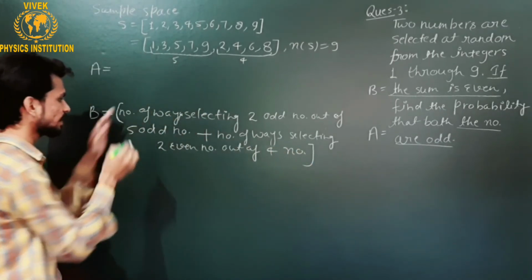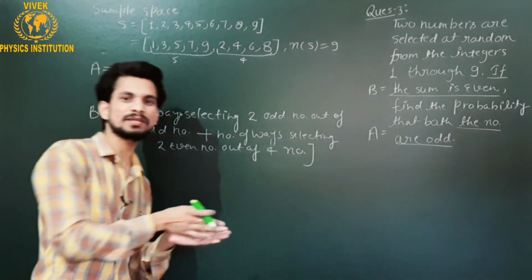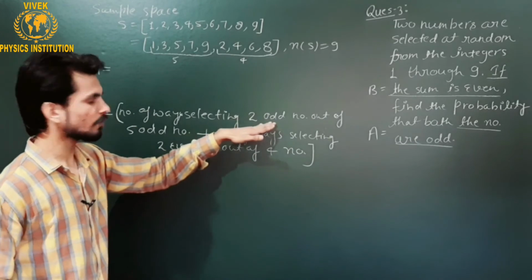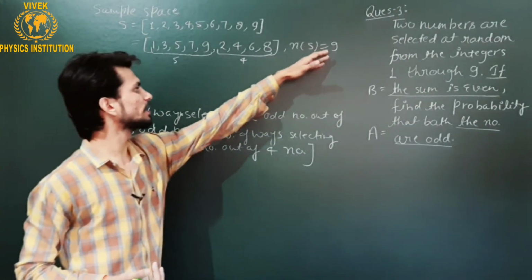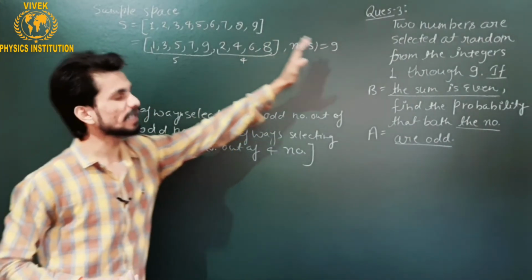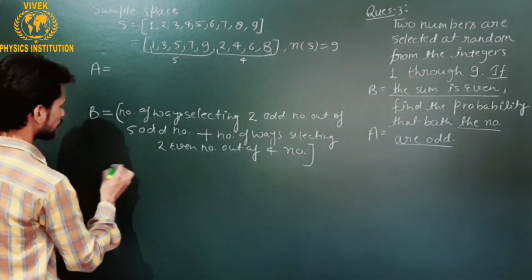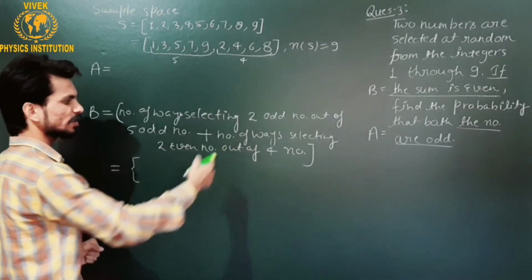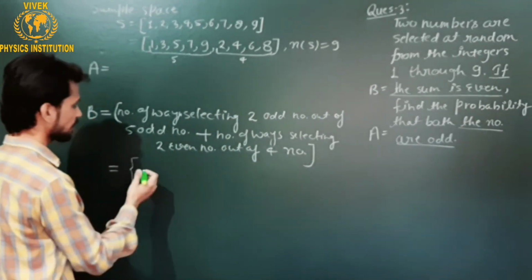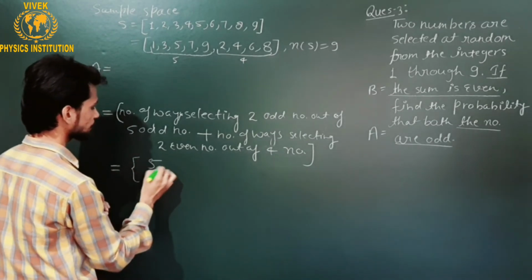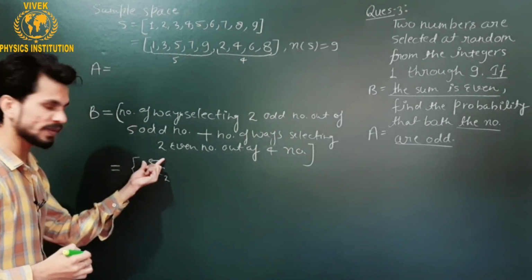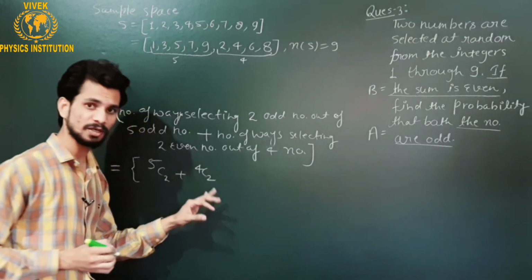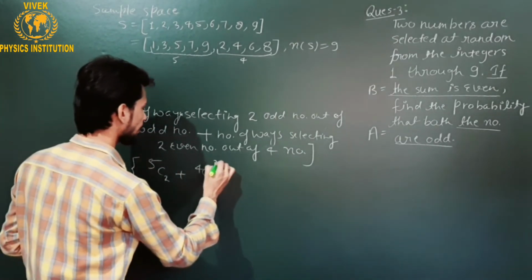So both the ways will give me the sum as even, but keep one thing in mind here: both the numbers you are picking up should come from these 9 numbers, not beyond the 9. Okay, so as you have the common idea of combination, the number of ways selecting two numbers out of some given numbers is simple. This is 5C2, because you have selected two numbers out of 5 numbers. This one is simply 4C2, because you have picked up two numbers out of 4 numbers. So this is about event B.